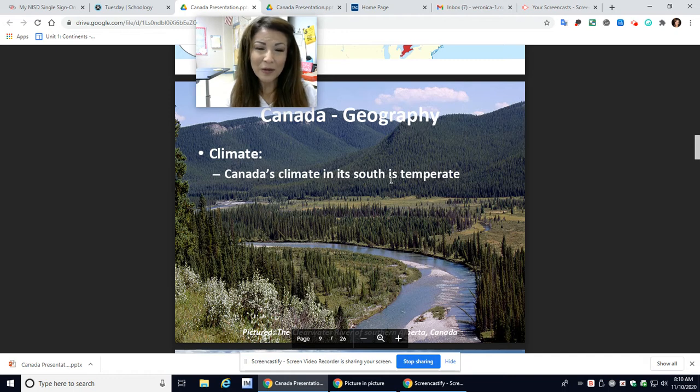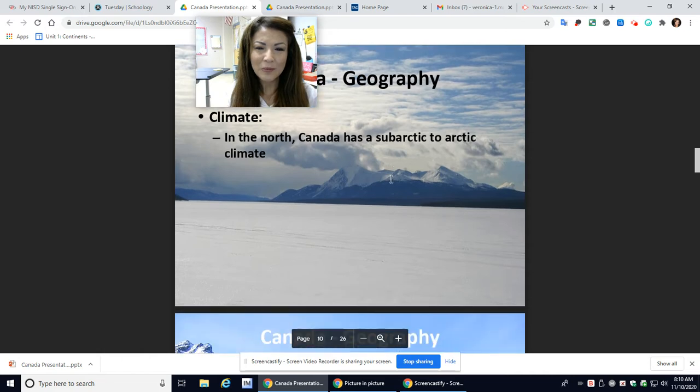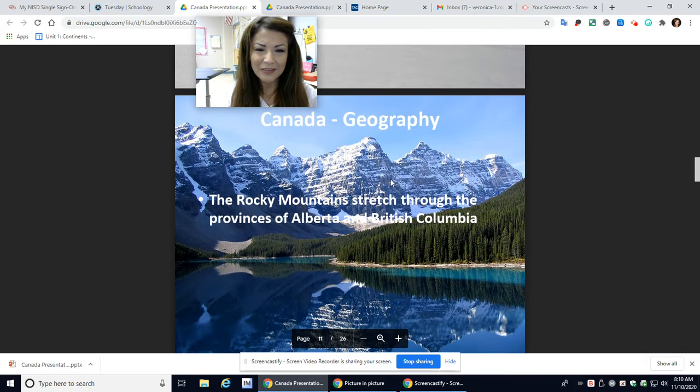The climate is very temperate. We also learned that up in the mountains, it's very tundra-ish, right? The tundra, they have a lot of polar bears. They are known for their winters. But in this location, it's mainly temperate, especially the closer you get going south towards the United States. Okay, beautiful, beautiful place. The Rocky Mountains that we have here stretch all the way up to Canada.